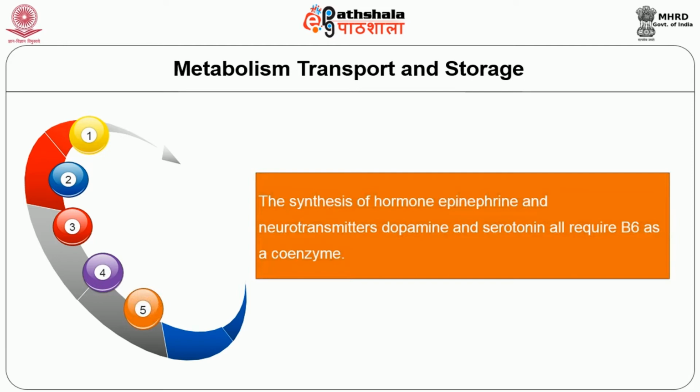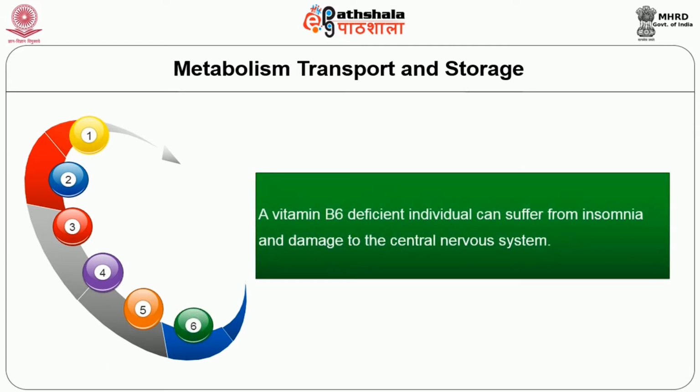The synthesis of the hormone epinephrine and the neurotransmitters dopamine and serotonin all require B6 as the coenzyme. An individual deficient in B6 can suffer from insomnia and damage to the central nervous system.